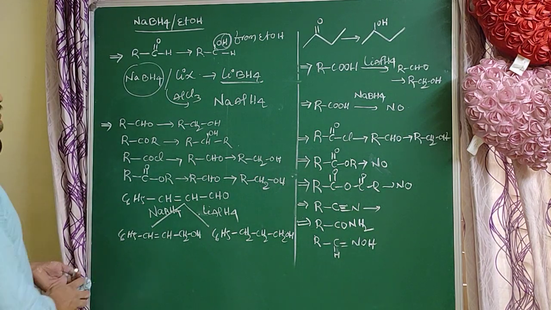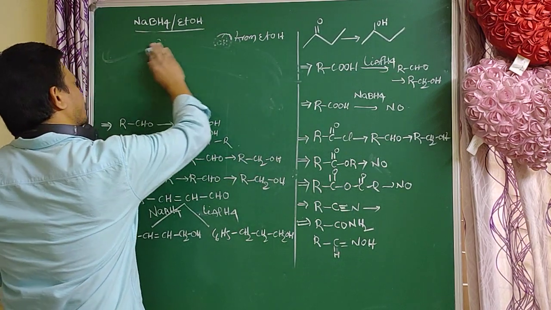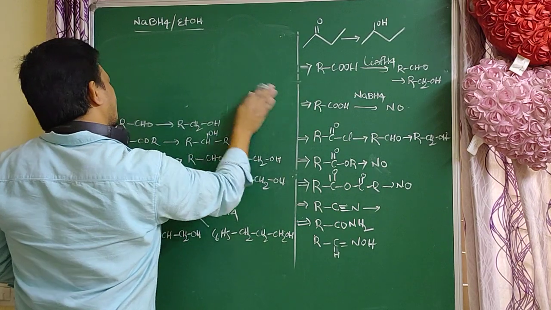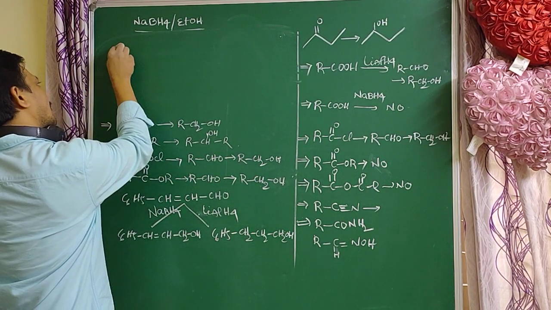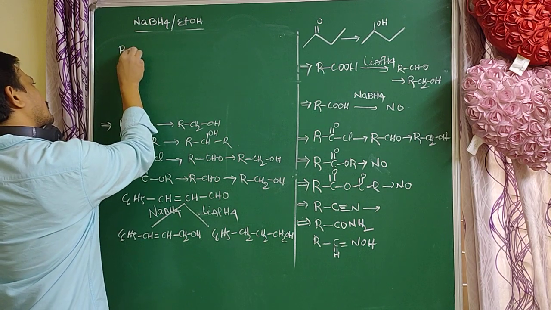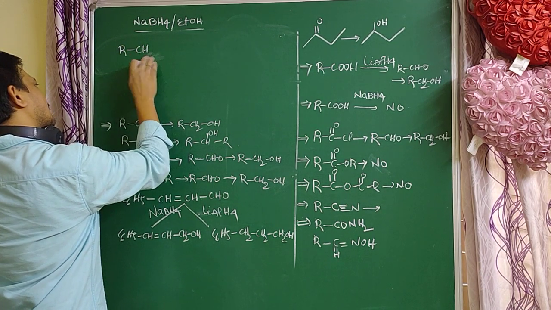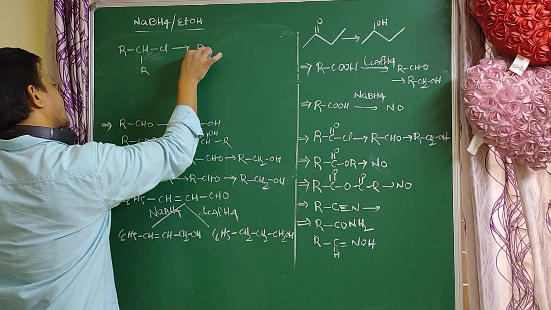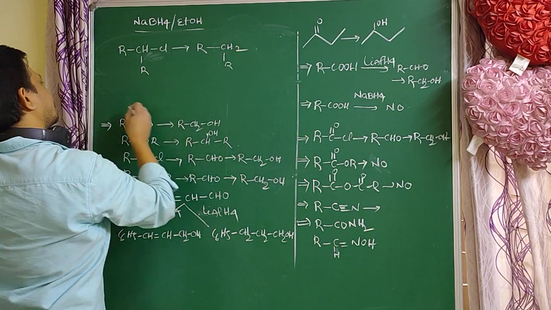So NaBH4 is used for reduction of alkyl halides. Secondary alkyl halides are easily reduced to alkanes.